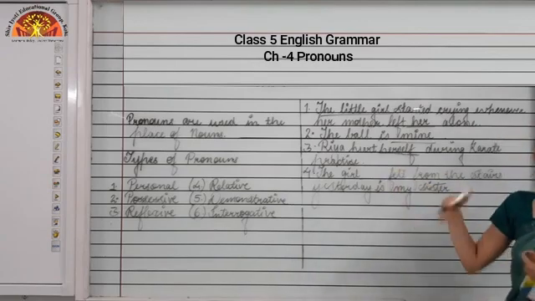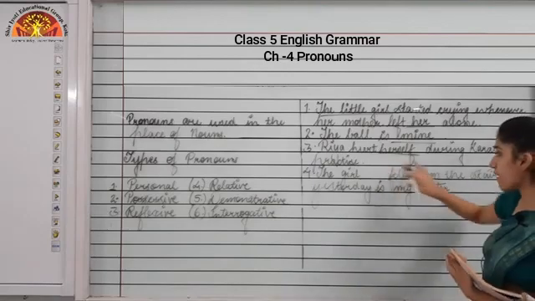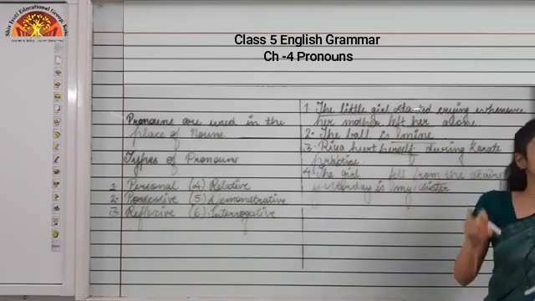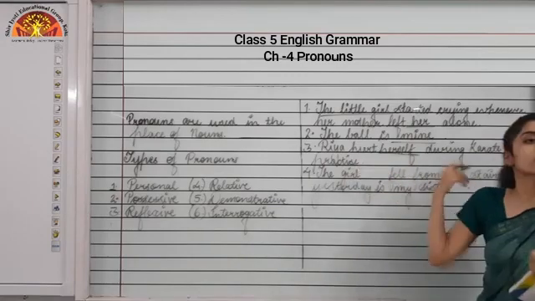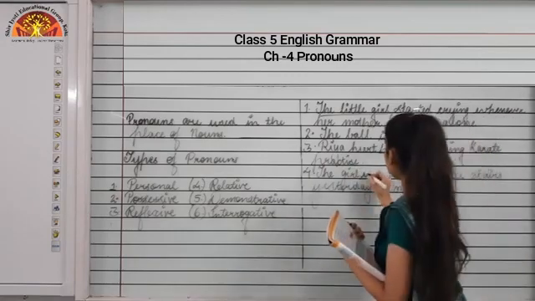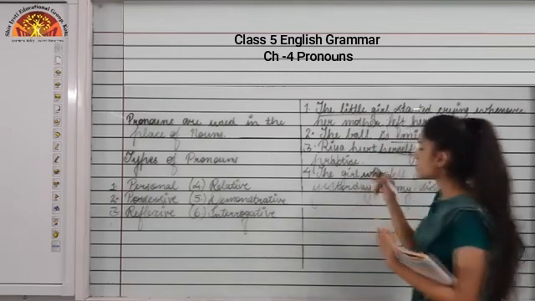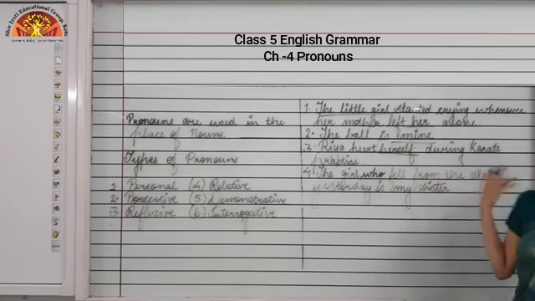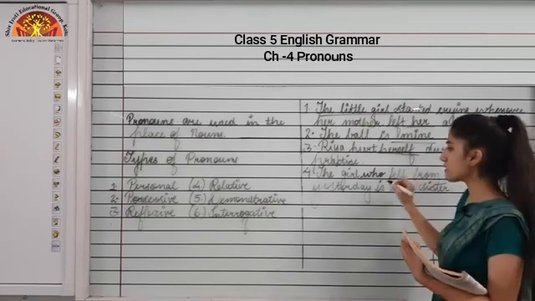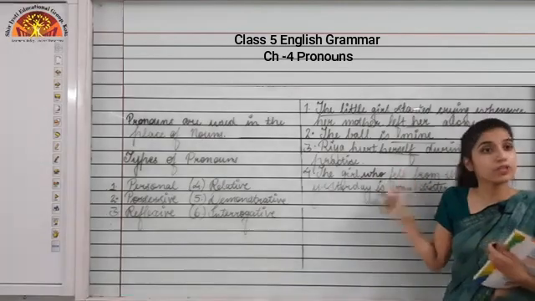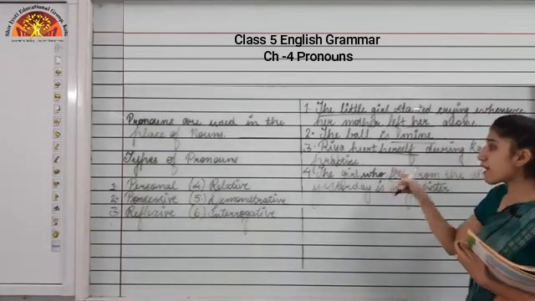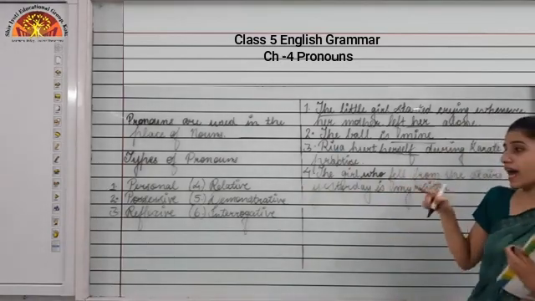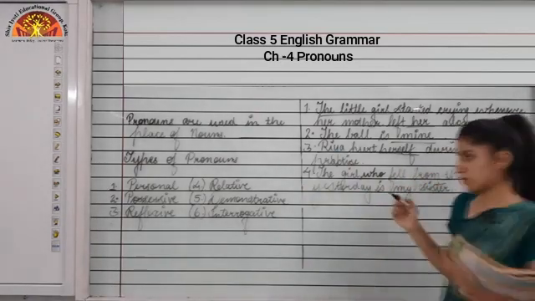So these are examples of relative pronouns, because I am giving the additional information about the girl, about the specific girl we are talking. Okay, so we will write who. Okay, so the girl who fell from the stairs yesterday is my sister. Okay, so who is what? Who is not used as a question in this sentence. That is why who is a relative pronoun. Don't get confused between relative and interrogative pronouns.